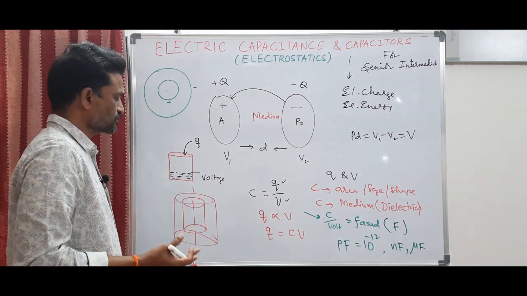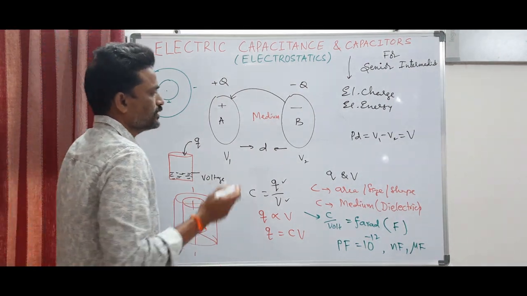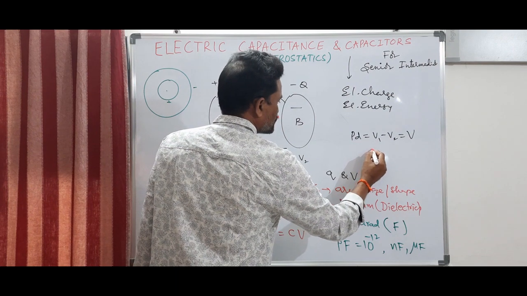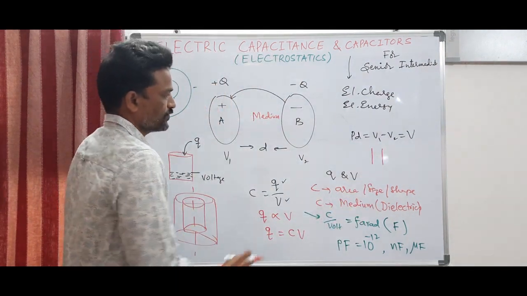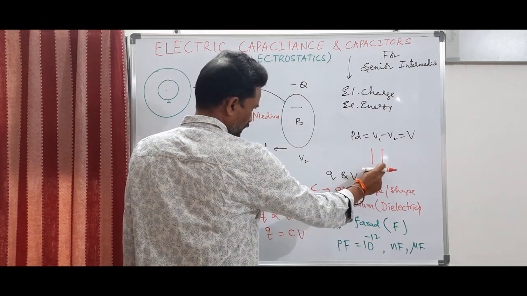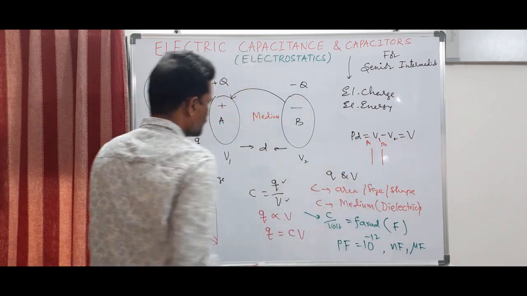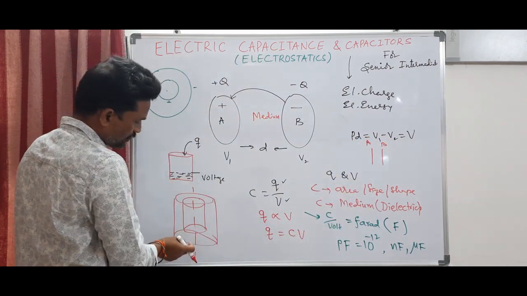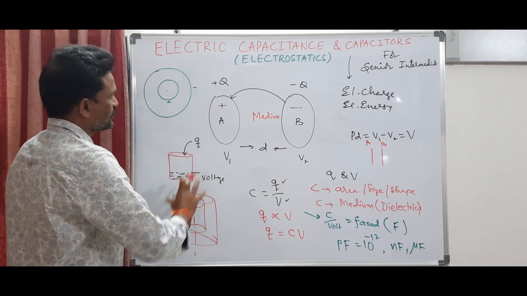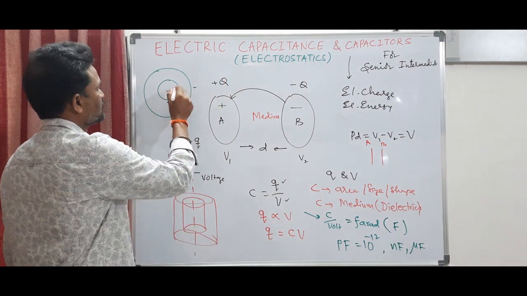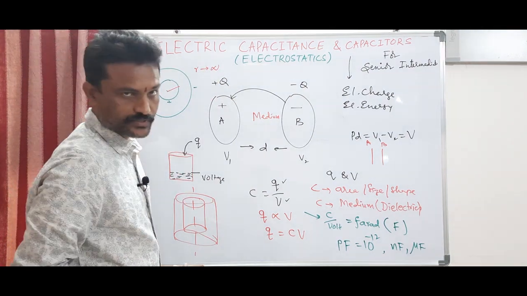In electronic circuits, we have ceramic capacitors. In general, any capacitor can be treated as a parallel plate capacitor. So in any capacitor, you will find two identical parallel plates, plate A, plate B. Even these type of capacitors can be imagined if their radius, that means if their size is very big, if the radius of the sphere is tending to infinity, then they will act like parallel plate capacitors.